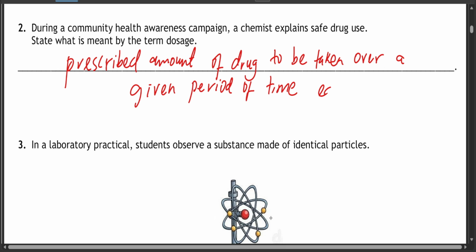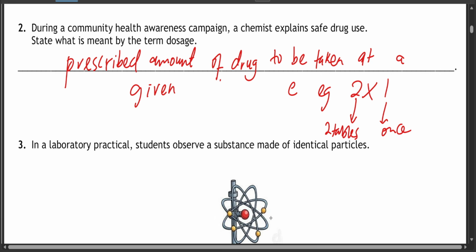So let's say 2 times 1 is a dosage. It means that you'll take 2 tablets once in a day. So it's over a given period of time. But you can say to be taken at a given period of time also. I think if I put it this way, it is going to be understandable.